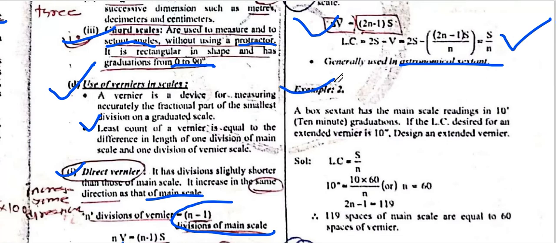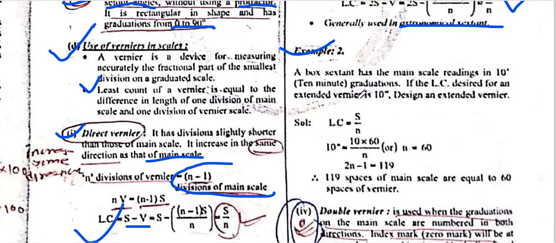For example, design an extended vernier for a main scale reading in 10 minutes of arc, if the least count of the extended vernier is 10 seconds. Least count is 10 seconds, so s by n is equal to 10 seconds. What is s? s is the main scale division, which is 10 minutes. Converting 10 minutes to seconds, 10 into 60 seconds. So n is equal to 10 into 60 by 10, which is 60. N is equal to 60.